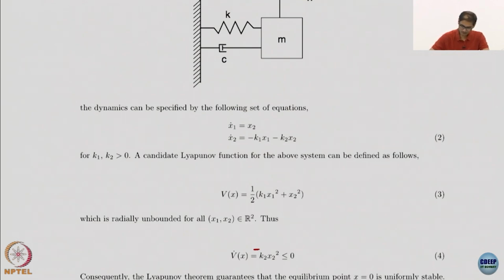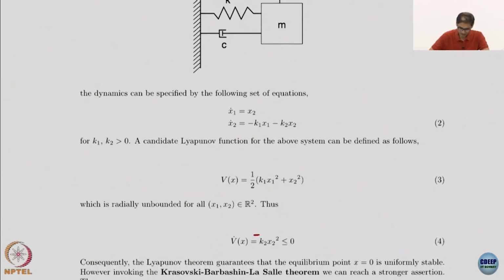And we choose again a very standard candidate Lyapunov function. In fact, this does turn out to be a candidate Lyapunov function. Remember that for applying the Barbashin-Krasovskii-LaSalle theorem, we do need a candidate Lyapunov function. That is, it has to be C1 and it has to be positive definite. So this is in fact C1 and also radially unbounded. It's a linear system, so like you remember, local and global are all the same. And then when you compute the V dot, it will turn out to be minus k2 x2 squared, which is just negative semi-definite.